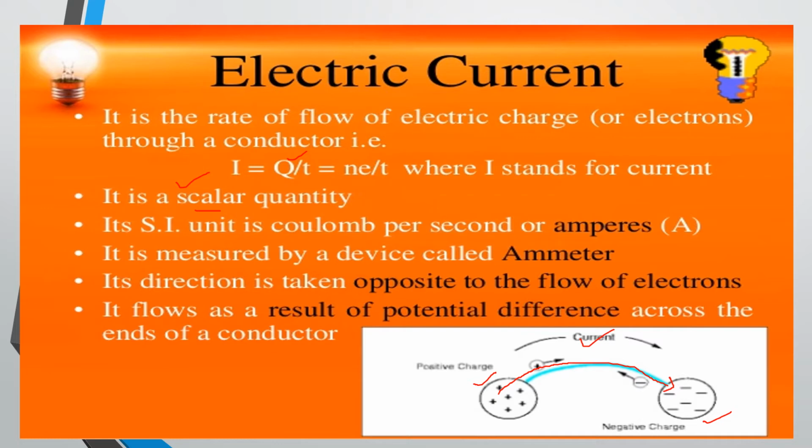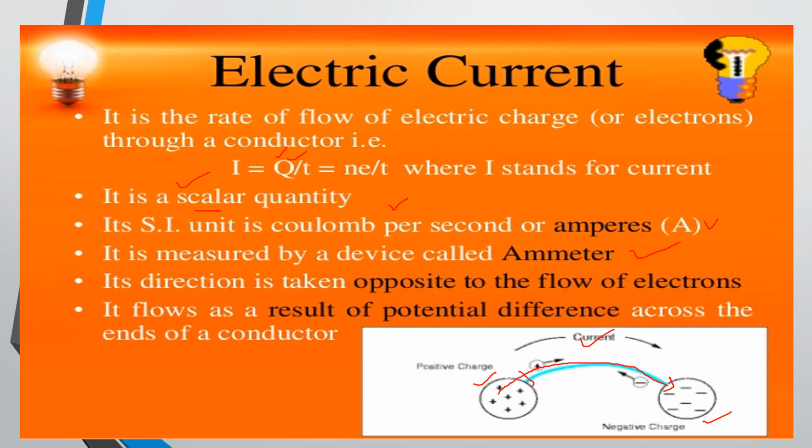The SI unit of current is ampere, or we can say coulomb per second. That means coulomb is the SI unit of charge, and the SI unit of time is second. So we can say coulomb per second or ampere. That is a capital letter we have to use. It is measured by a device called an ammeter. So an ammeter is a device to measure how much current is flowing through the conductor.